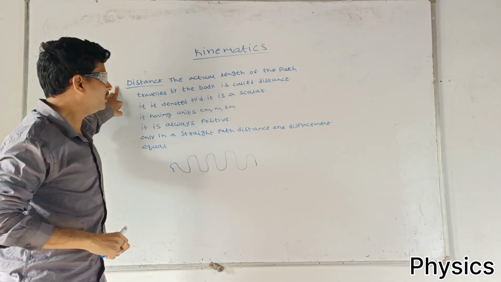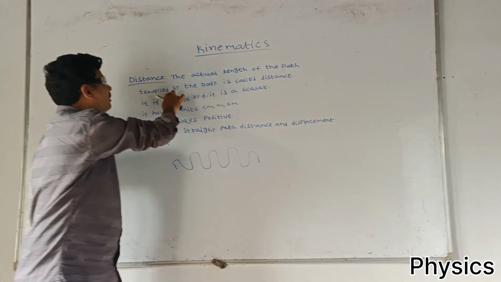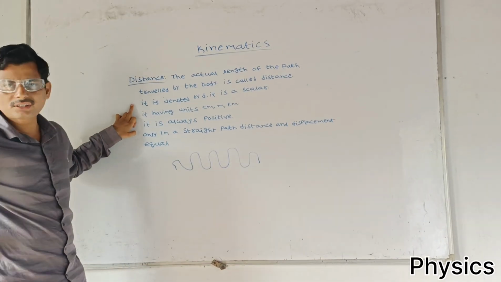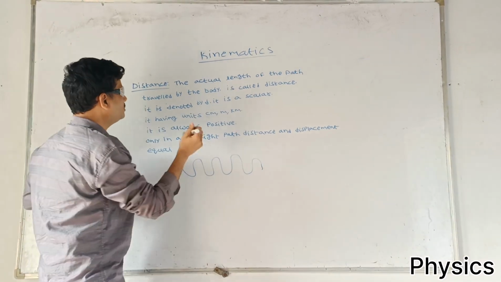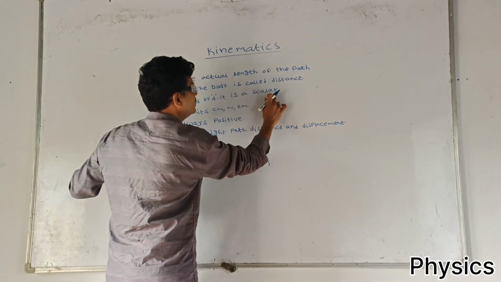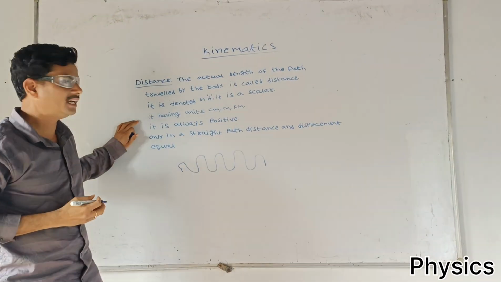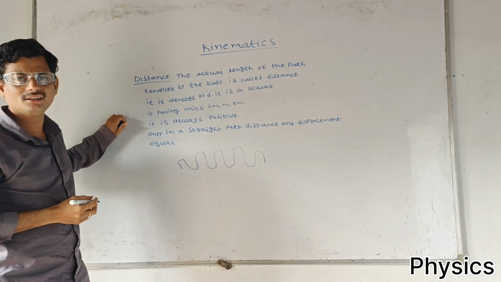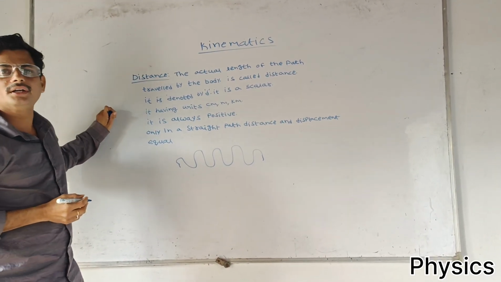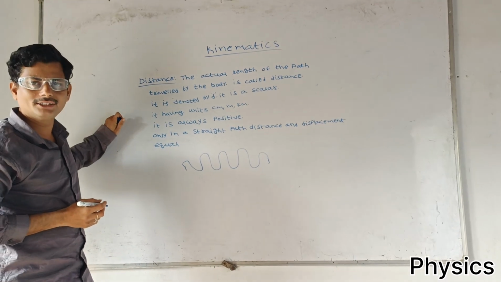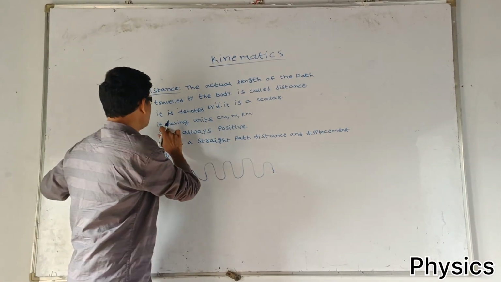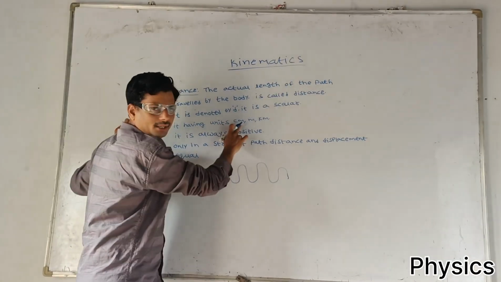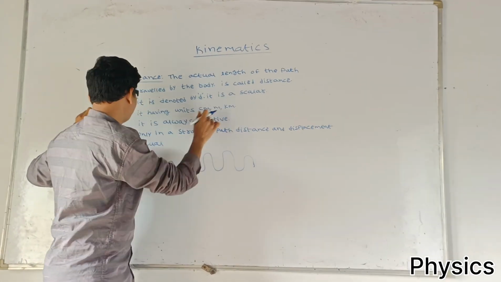Distance. What is meant by distance? The actual length of the path traveled by the body is called distance. It is denoted by d. It is a scalar. What is meant by scalar? The physical quantity which having only magnitude but no direction is called scalar. Next, it having units centimeter, meter, kilometer.